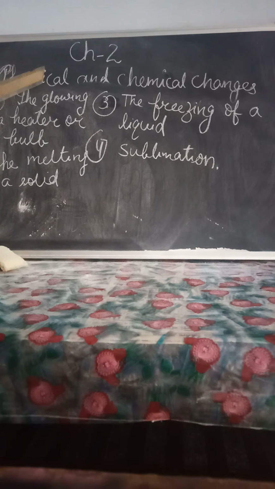Physical and chemical changes. So physical changes: a change in which no new substance is formed and which can be reversed by reversing the conditions is called a physical change. Means nothing new will be formed and again we can come back. Again it can be reversed. That is called a physical change.